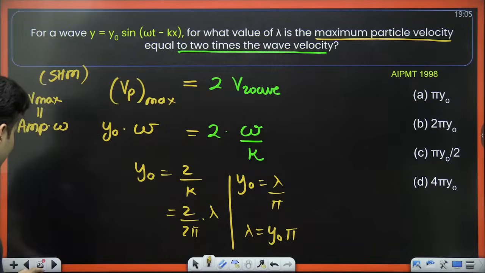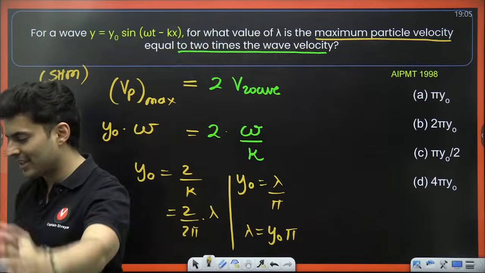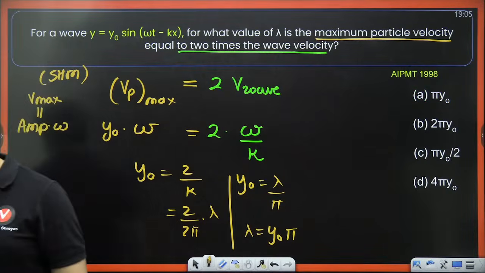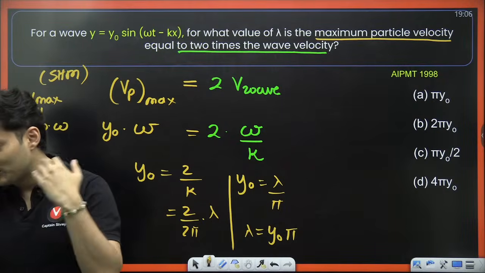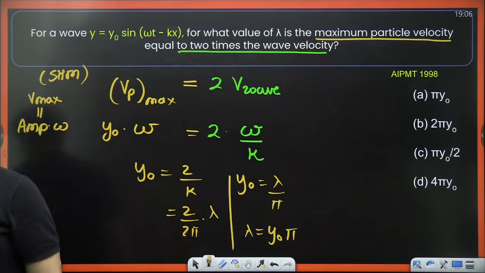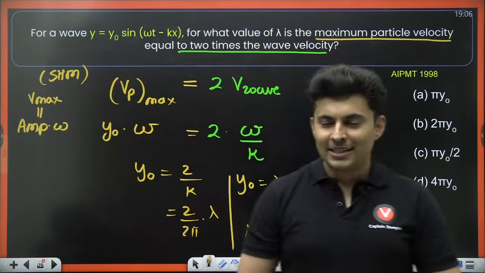Y naught into pi is A for AIMS. That's it. All India Institute of Medical Sciences is the answer. A for AIMS or AIPMT. Cool? Understood how to do these questions? These kind of questions can also come in your examination. Very good. Awesome. Let's go.